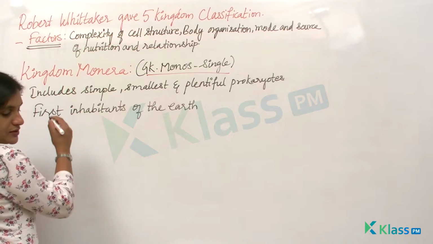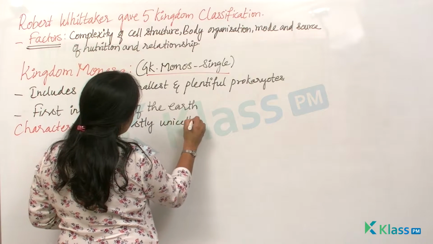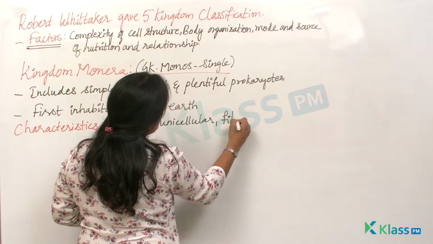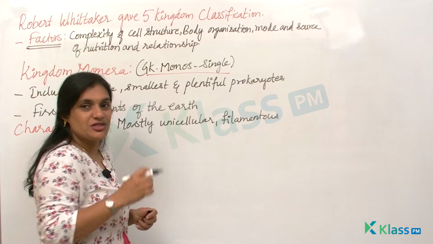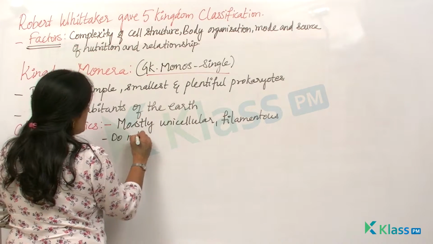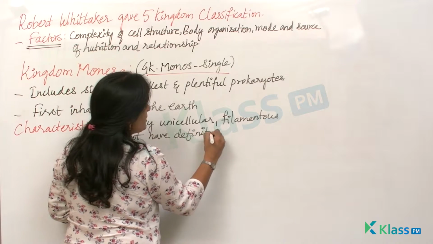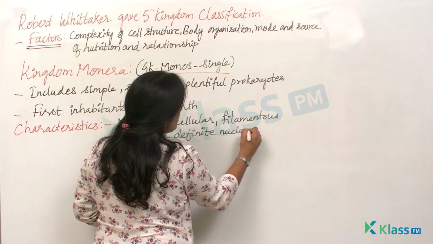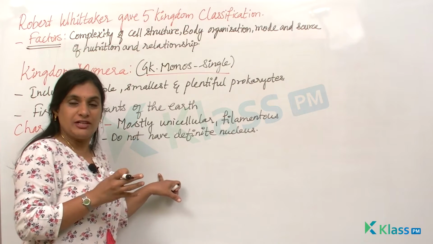As I've told you, the first characteristic is they are mostly unicellular, filamentous. What do you mean by filamentous? That means they have thread-like structures over the body, and do not have a definite nucleus. We all know in case of prokaryotes, the nucleus is not surrounded by a nuclear membrane.